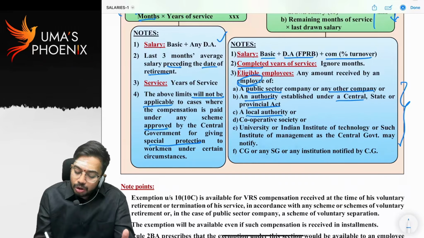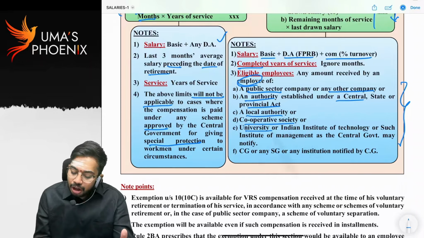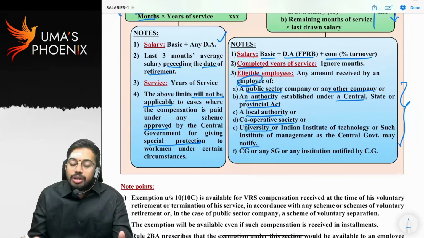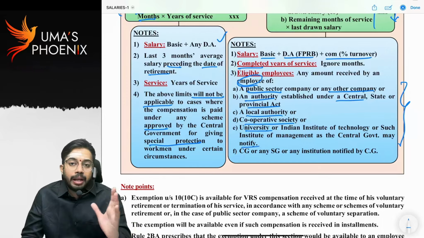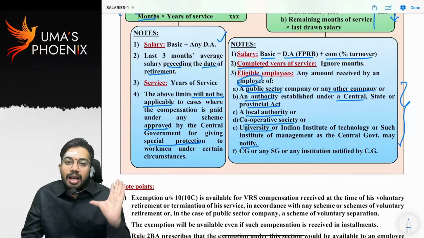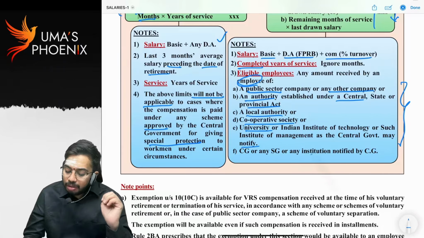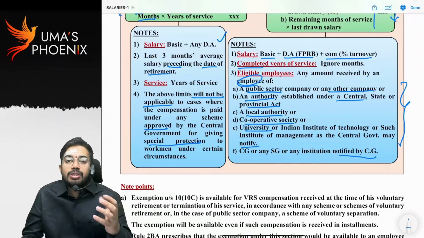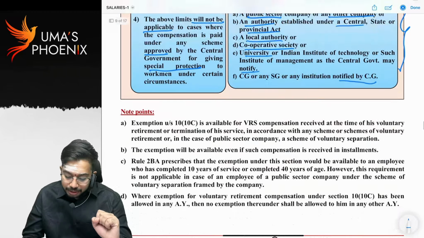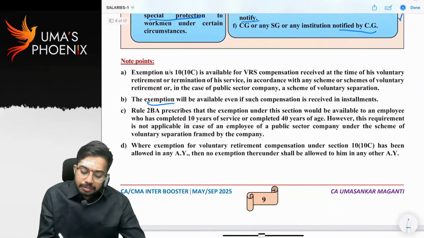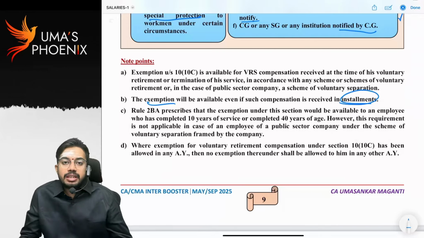Local authority employees, cooperative society employees, university or Indian Institute of Technology or such institute of management as the central government may notify. So if the central government notifies any institution or any company or organization, even that company or organization's employees are also eligible for VRS exemption. Central government or state government or any institution notified by the central government. So central government employees, state government employees or employees of any institution notified by the central government, if they receive VRS compensation, are eligible for exemption. This exemption is available even though VRS compensation is received in installments.